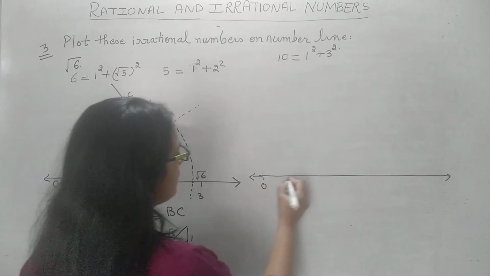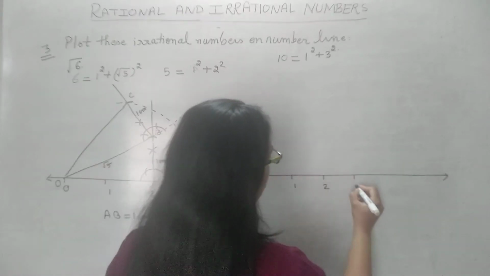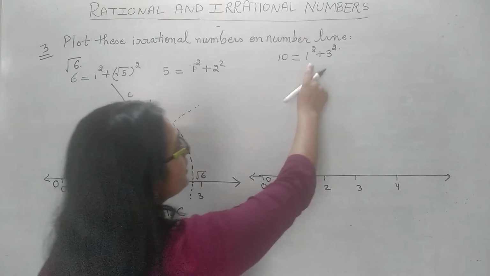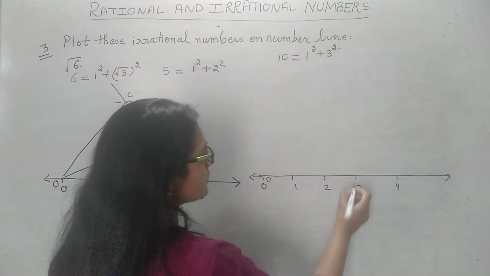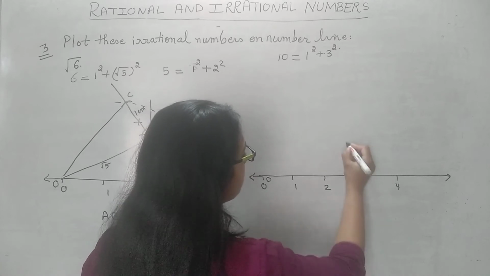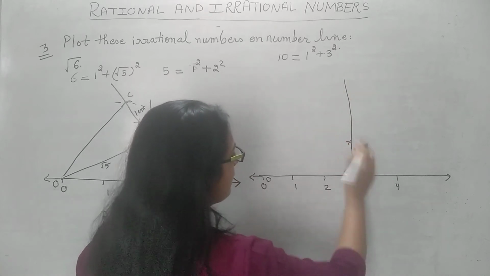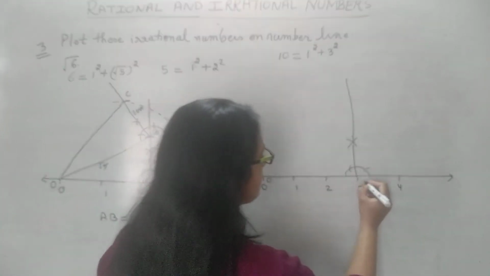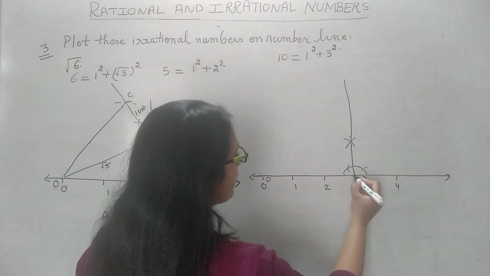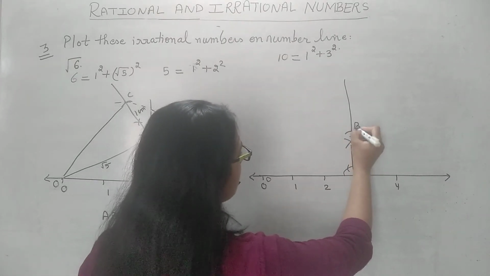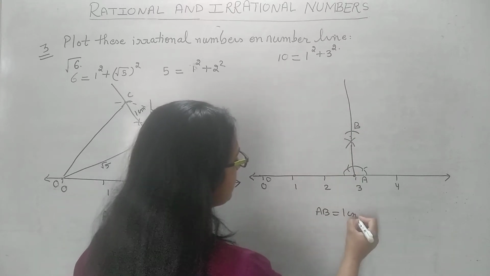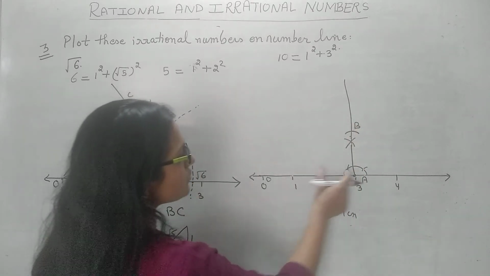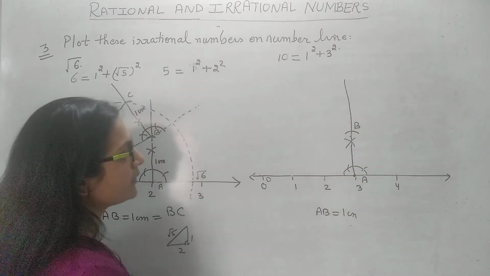So we have 0, 1, 2 and 4. Let us take this point as O. अब 1 को छोड़ के यहाँ पर number क्या है? 3. So we will make 90 degree angle at the point 3. I am just making the rough figure. With the help of scale, you can make it more clearly. Let us take this as the point A. With this point as center, you have to make an arc so that this AB is 1 centimeter. जितना हमने ये distance लिया है, उतने distance का we have to make this. अगर ये distance 1 centimeter है, this should also be 1 centimeter.